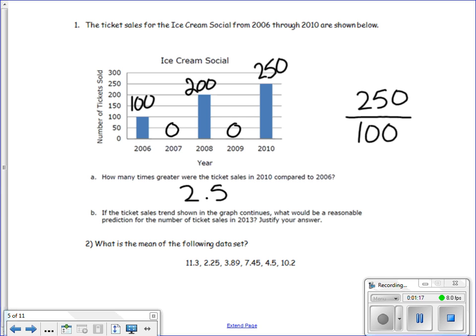B says, if the ticket sales trend shown in the graph continues, what would be a reasonable prediction for the number of ticket sales in 2013? Justify your answer. By looking at our graph, we can see that odd years had no ticket sales. So it's reasonable to assume that in 2013, they will have no ticket sales.